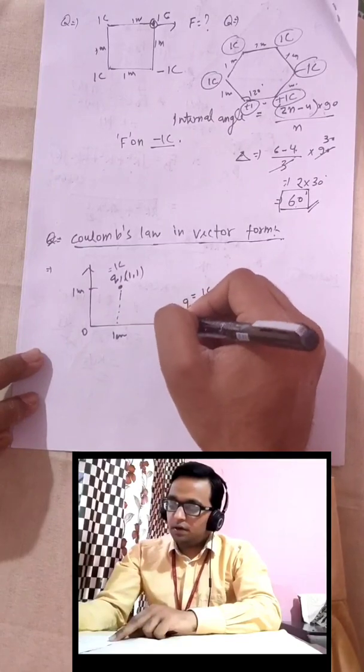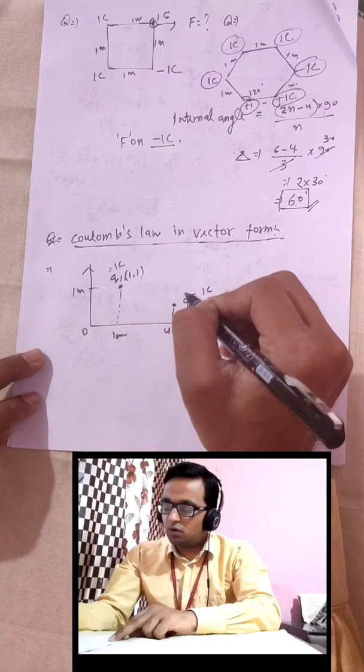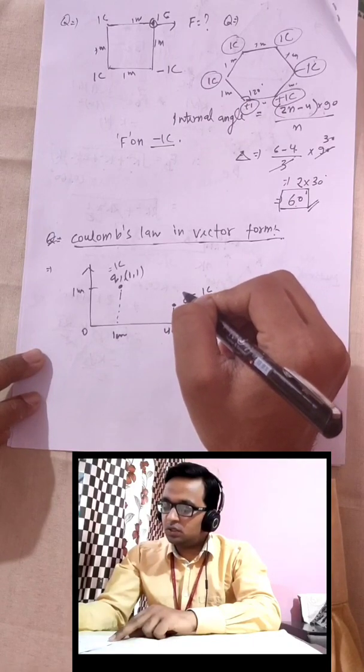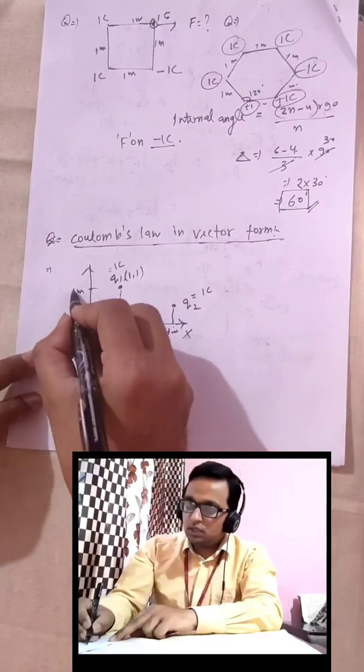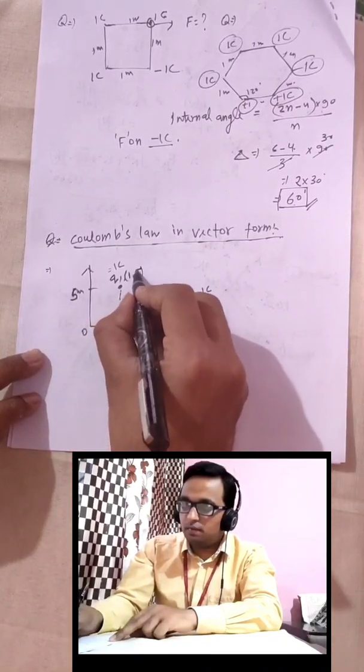Let me change some coordinates first. Say this is not 1 meter, it is 5 meter, so this coordinate is 1 comma 5.